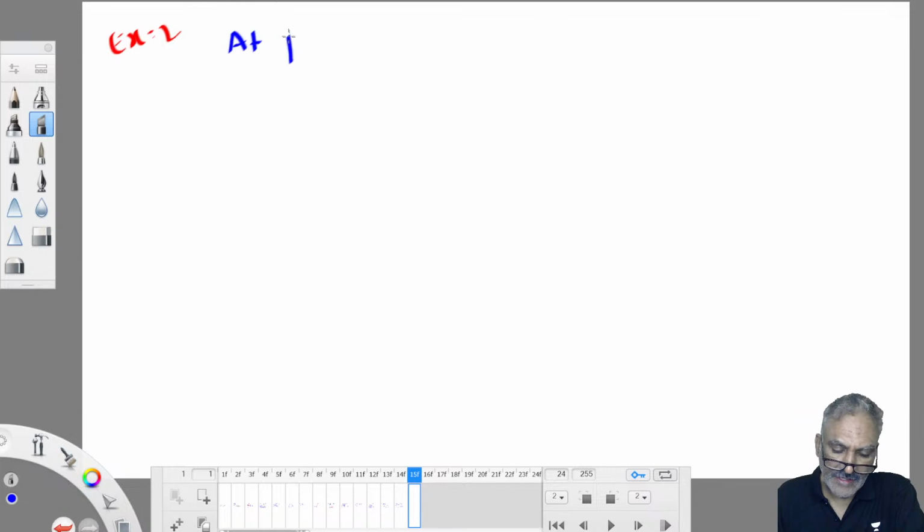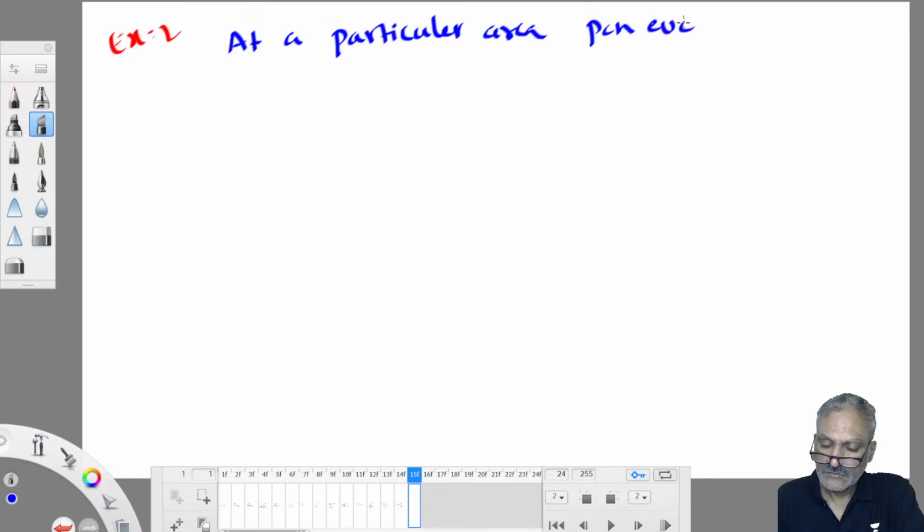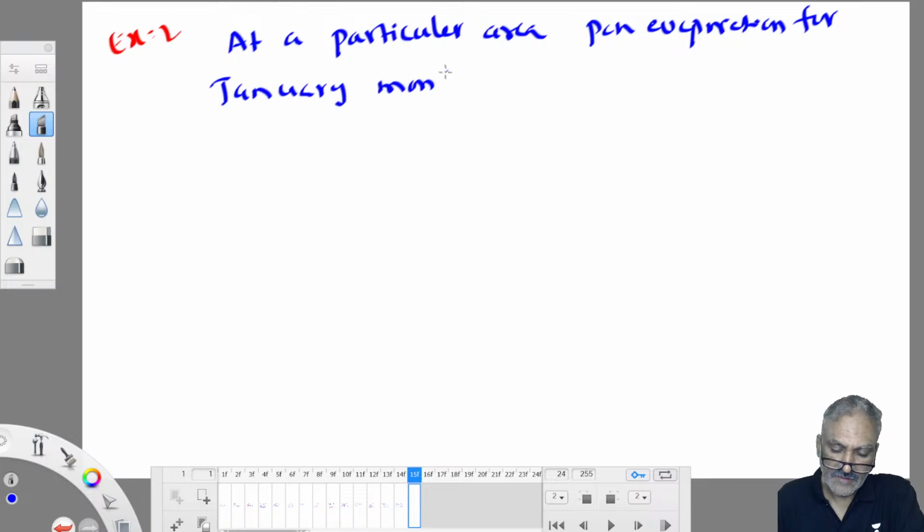At a particular area, pan evaporation for the January month. So January month, how many days? 31 days. It is 9.5 centimeter.